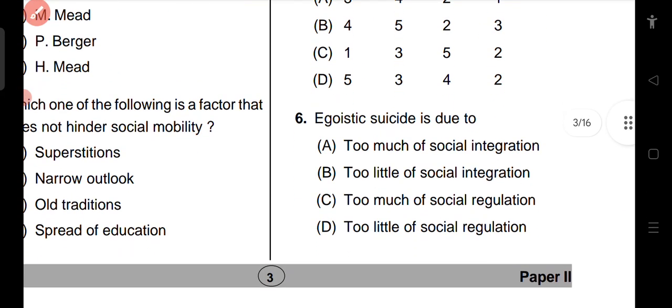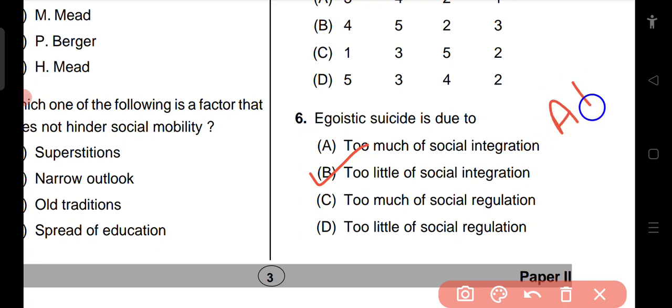Question number 6. Egoistic society is due to too much social integration, too little social integration, too much social regulation, too little social regulation. Emile Durkheim explained this in his work on suicide. Egoistic suicide happens due to too little social integration. Too much social integration causes altruistic suicide. Too much social regulation causes fatalistic suicide. Too little social regulation causes anomic suicide.